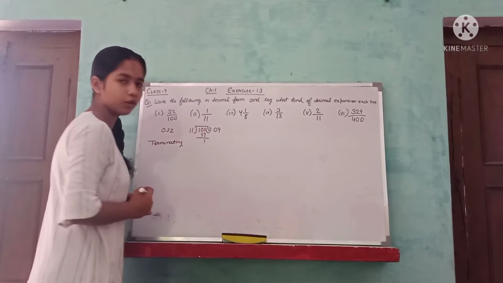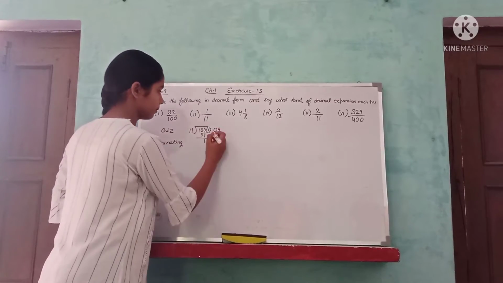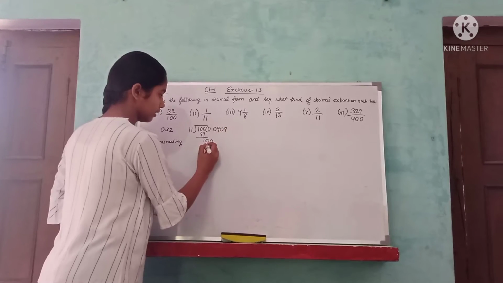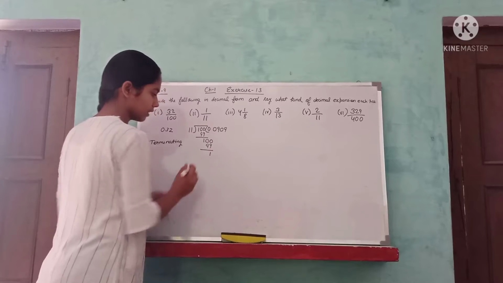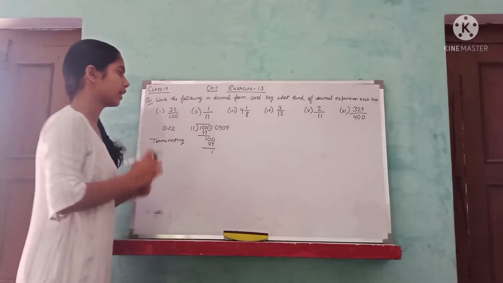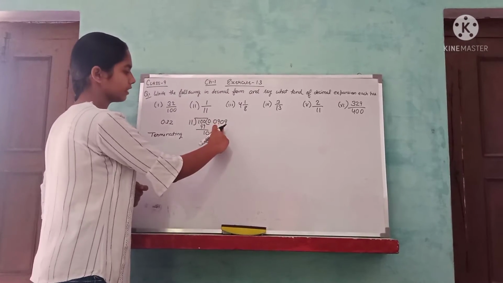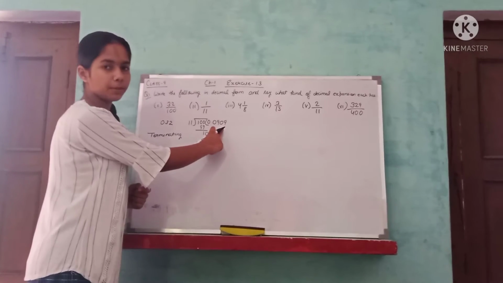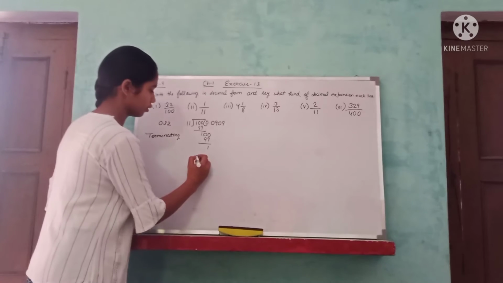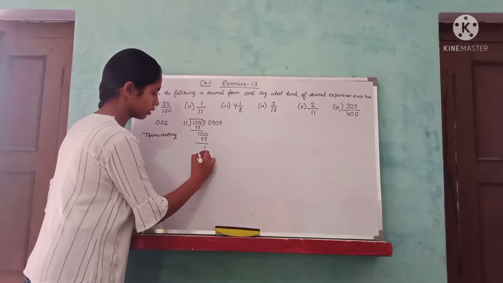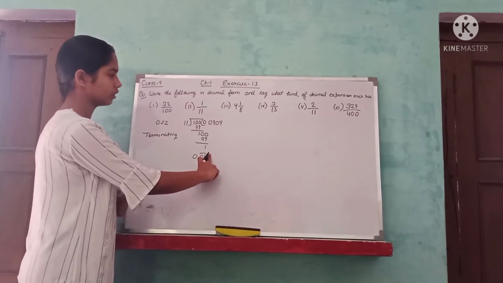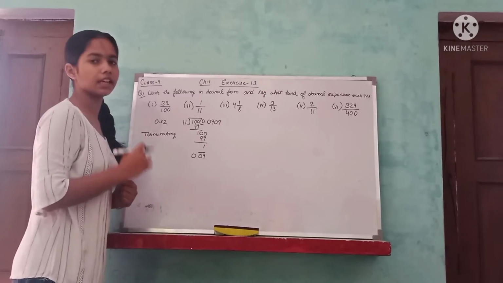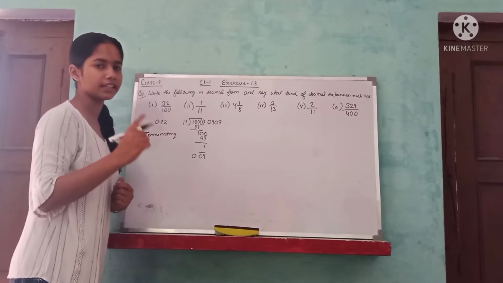Okay. If you don't understand, we will do it. So 9. See, again 1 has come. It means the dividend is coming again as the remainder and the quotient is repeating its digits. So we make a symbol on the repeating digits in the quotient. So this is a non-terminating recurring decimal expansion.